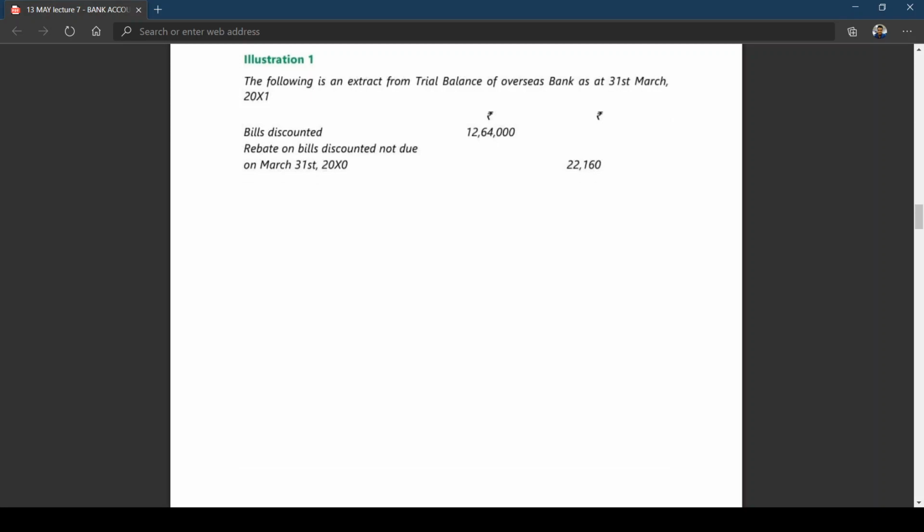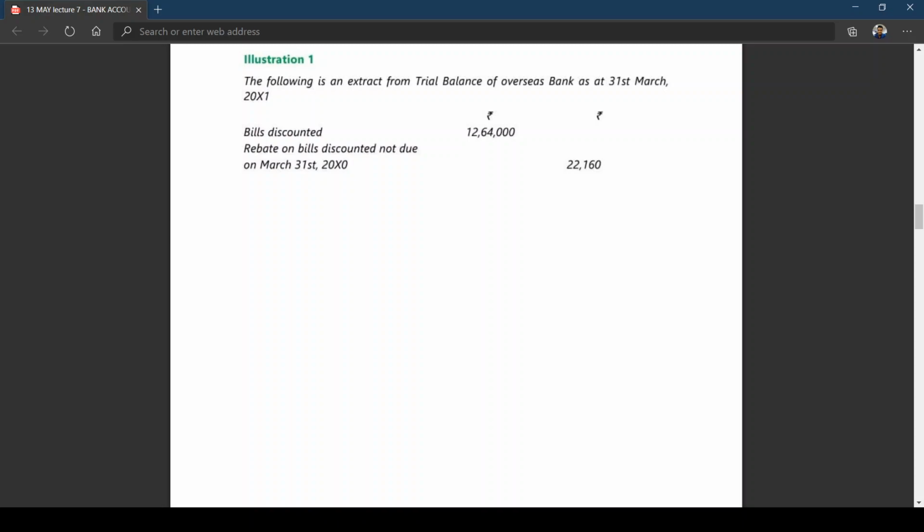This is the worth of the bills discounted, meaning the total bills, or we call them hundis, because the bank will be discounting hundreds of bills every day when someone gets a bill discounted. Is this clear? So, total bills discounted during the year is 12 lakh 64,000. That is as on 31st March 2011.